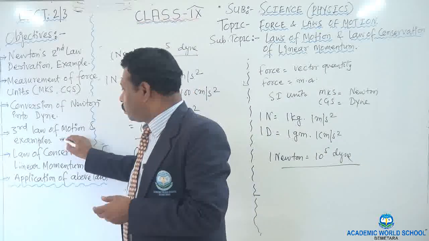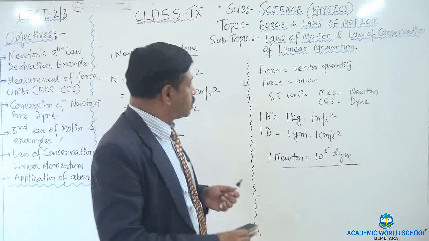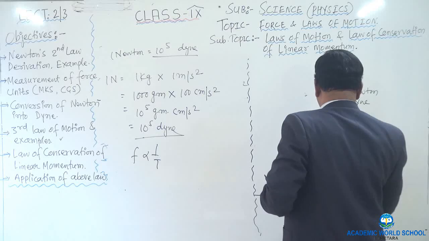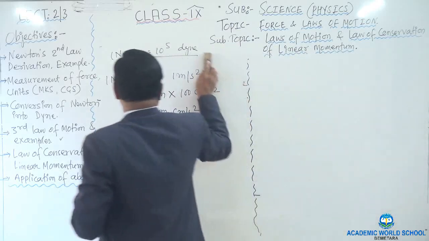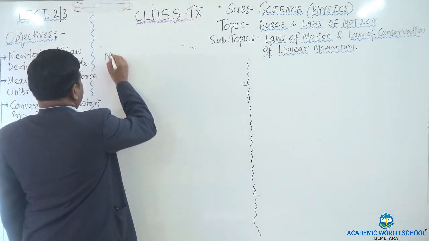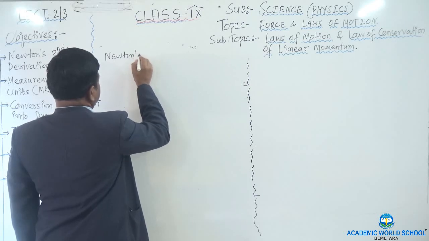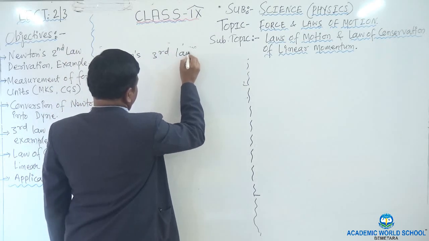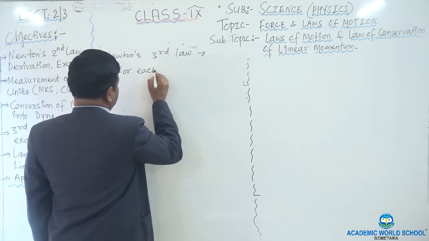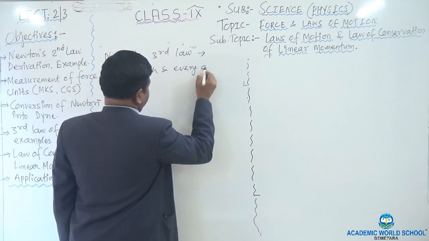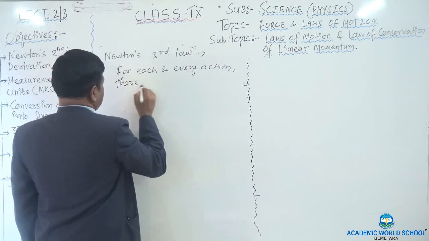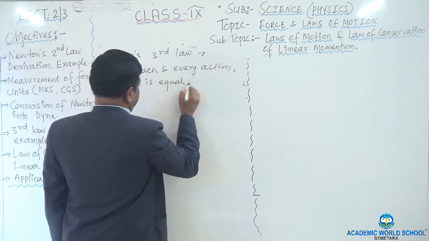So this is a very simple example I gave you, and after that we come to Newton's third law of motion and examples. Newton's third law of motion is that for each and every action there is an equal and opposite reaction. Let me write down Newton's third law of motion. The statement is: for each and every action, there is an equal and opposite reaction.